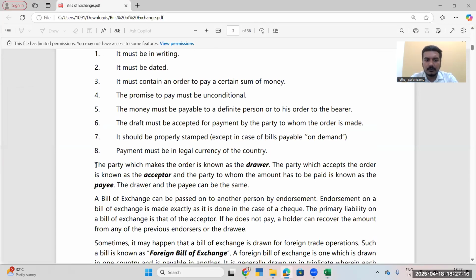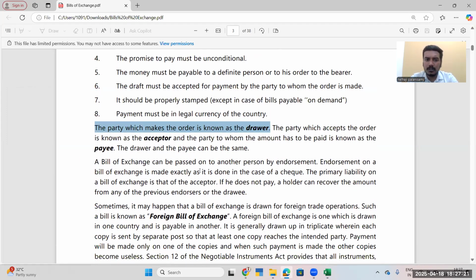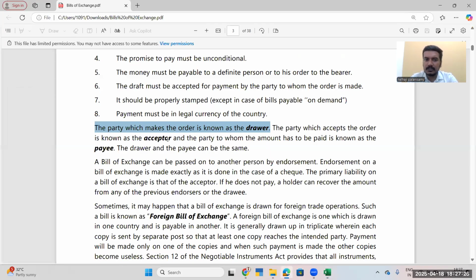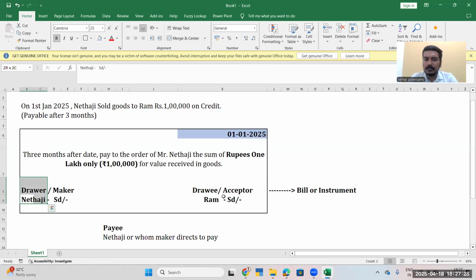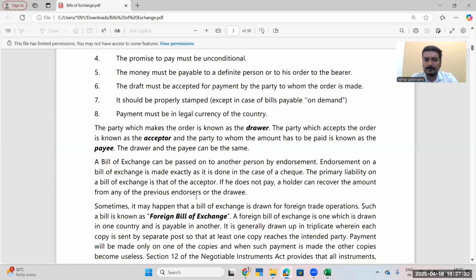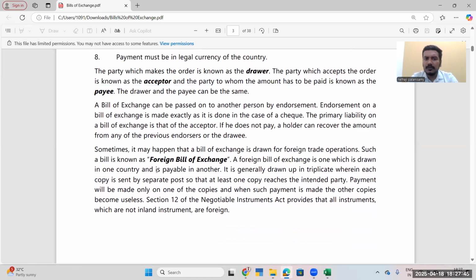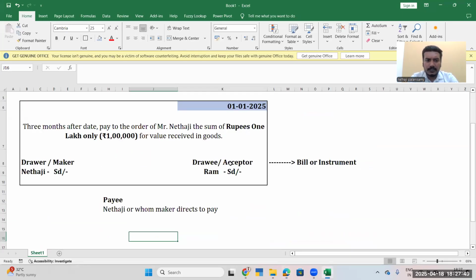So the party which makes the order is known as the drawer. In our case, who makes the order? We, Netaji, make the order. Who accepted the bill? Mr. Ram has accepted the bill, so he is called the acceptor. And the party to whom the amount has to be paid is known as the payee. The payee can be either us or the person whom we direct. Any bill which is not an Indian bill is called a foreign bill.